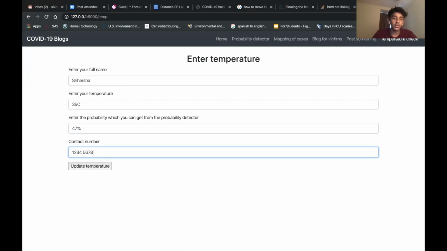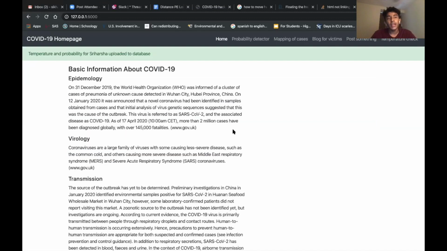I can use the web platform to give data to government agencies who can later track and use the data to identify potential COVID-19 carriers.